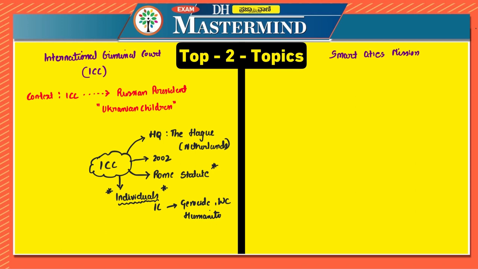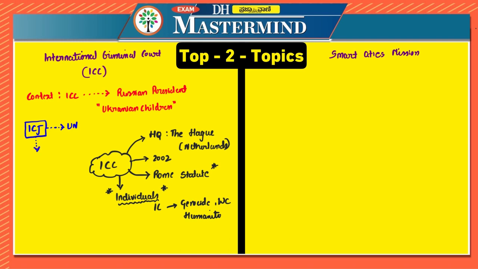Why I am stressing so much on individuals is because you also have the International Court of Justice, correct? When we are studying about the United Nations, we look at different organs of the United Nations. One most important organ, the justice part of the United Nations, is the International Court of Justice.